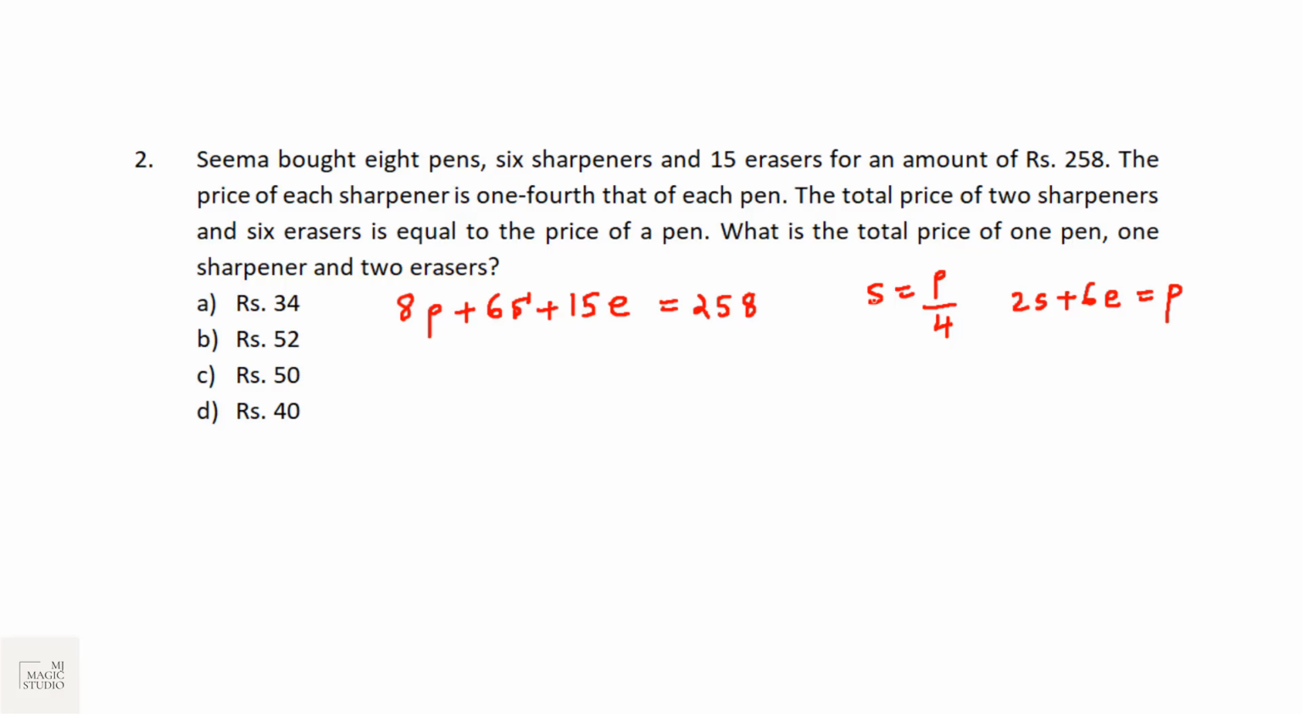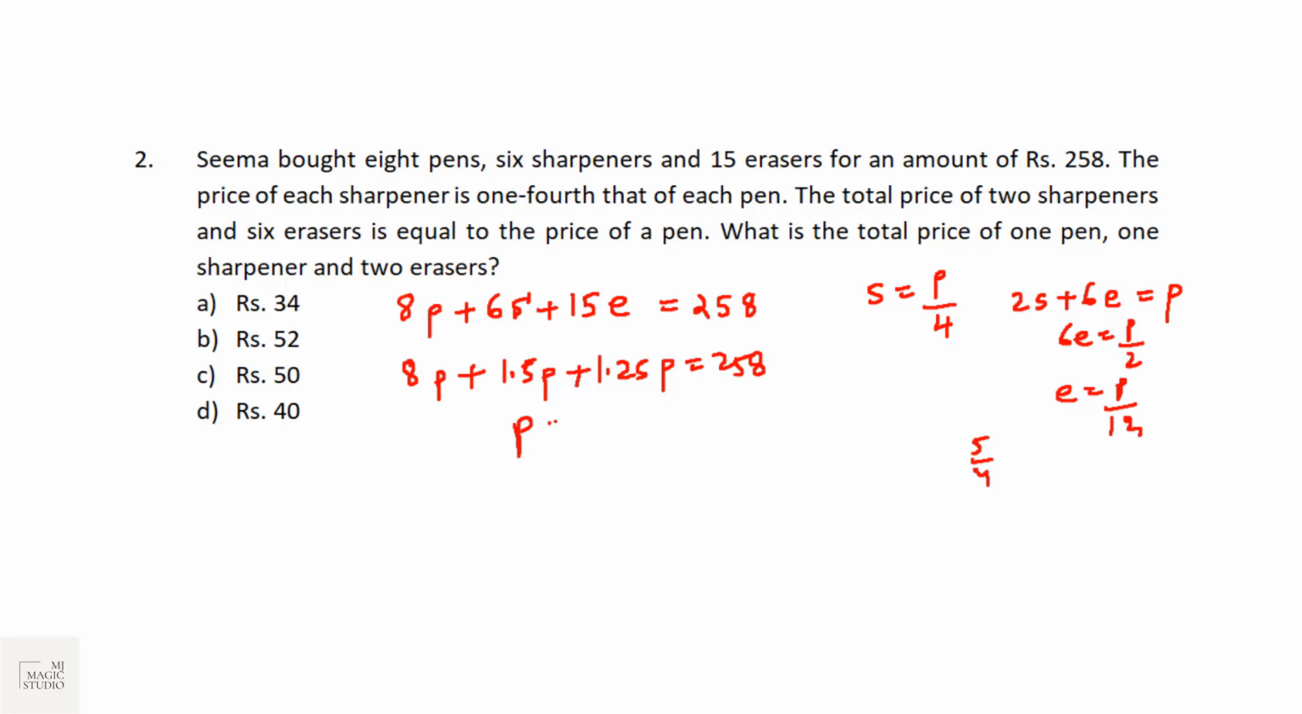Now you can see that price of sharpener is P by 4, so 2S is P by 2. So P minus P by 2 is P by 2, that means 6E is equal to P by 2. E is equal to P by 12. Now if I put all these figures here, we have got 8P plus 6S, 6 by 4 is 1.5 P, plus 15E, 15 by 12 is 5 by 4, 1.25 P, equals 258.